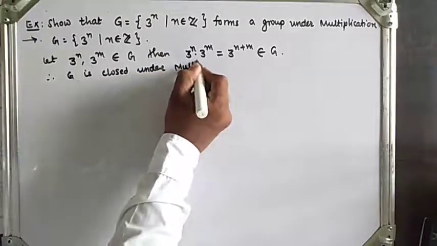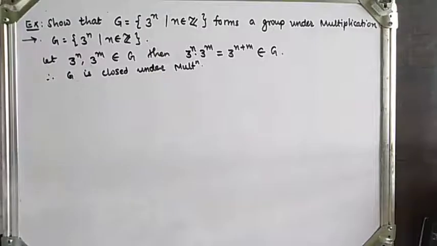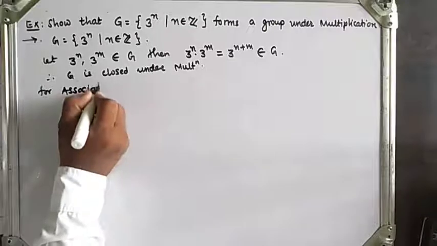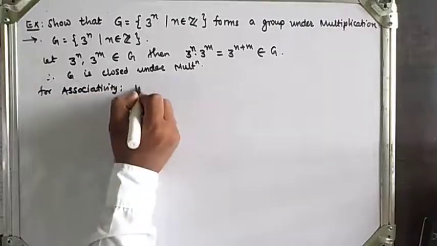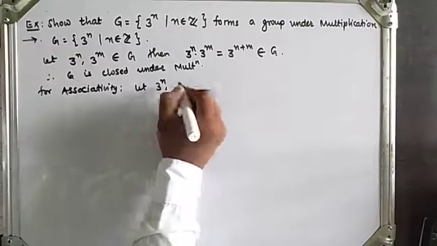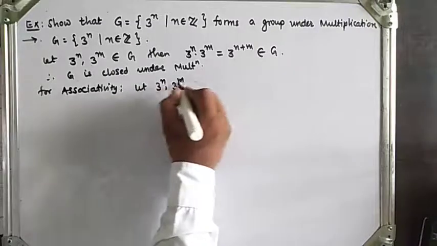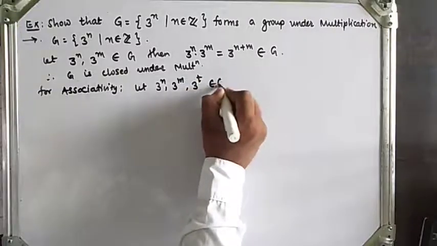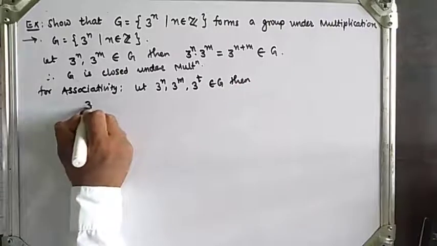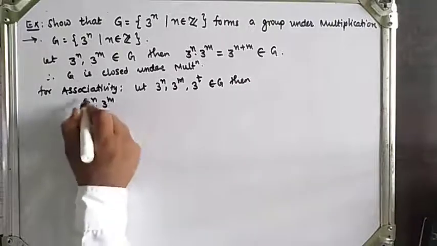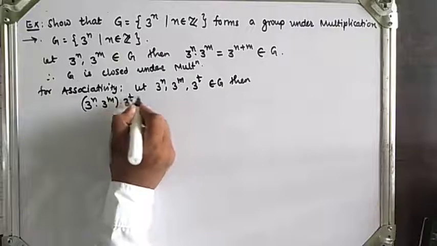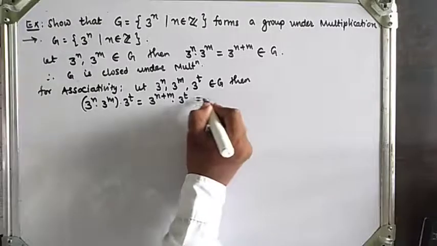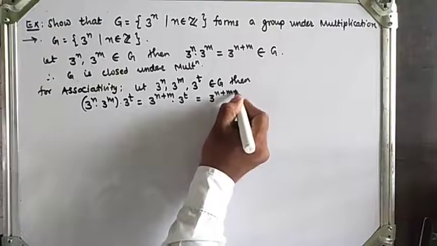Now next we will see associativity. For associativity, I will take 3 elements, 3 raised to n, 3 raised to m and 3 raised to t belonging to G. Then (3 raised to n into 3 raised to m) into 3 raised to t is the same as 3 raised to n plus m into 3 raised to t, which is equal to 3 raised to n plus m plus t.